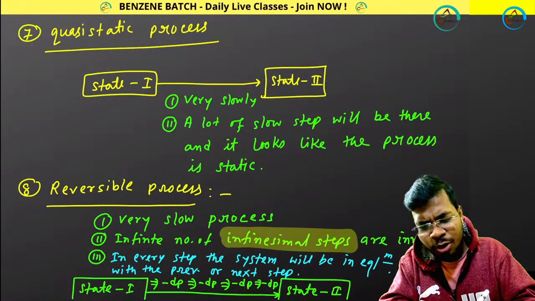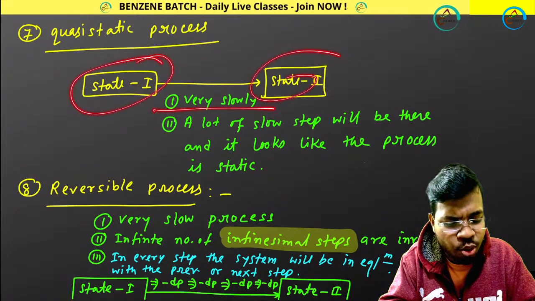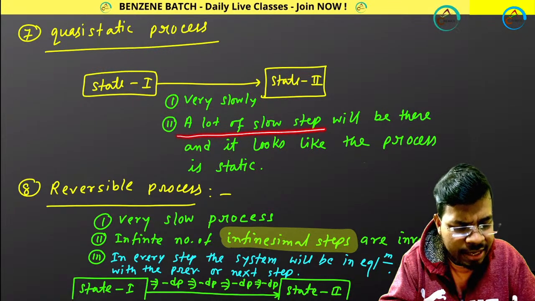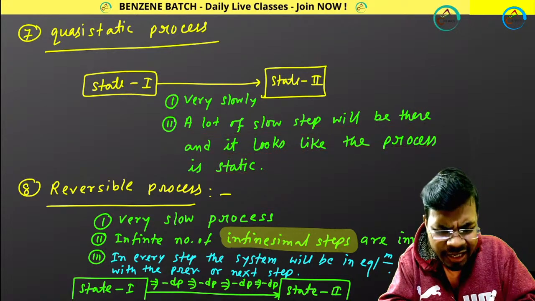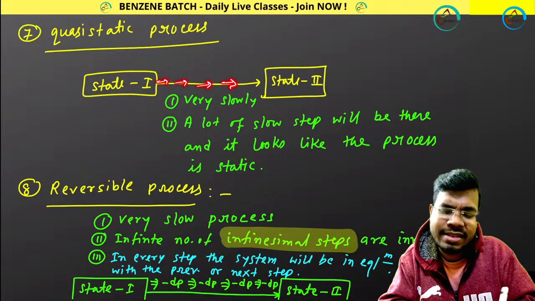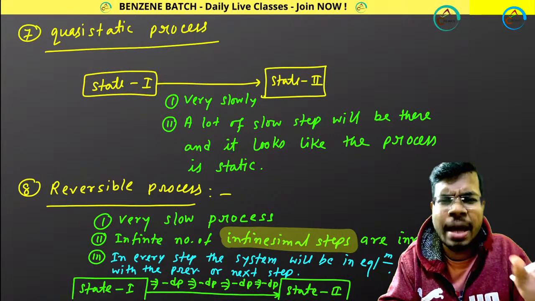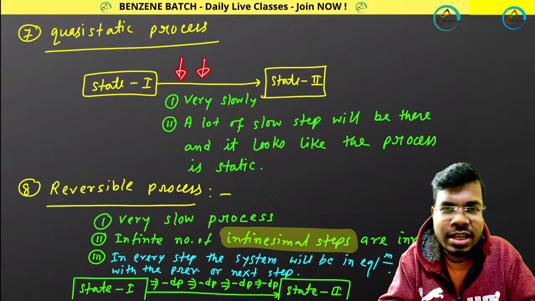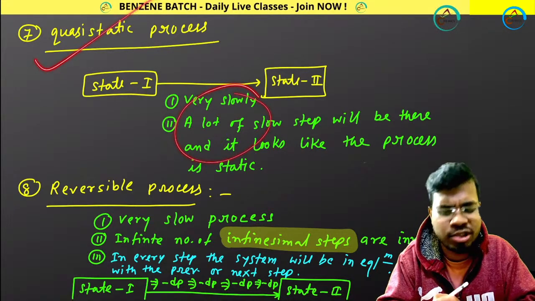Quasi-static process means the process happens very slowly, with a lot of slow steps, and it looks like the process is static because very small steps are present, so it looks like no process is happening.